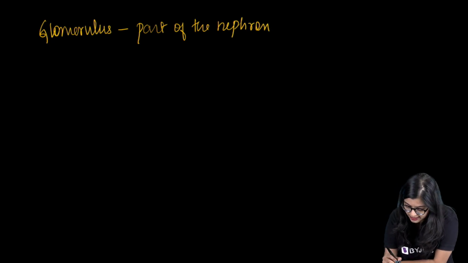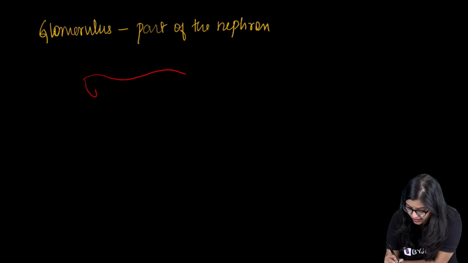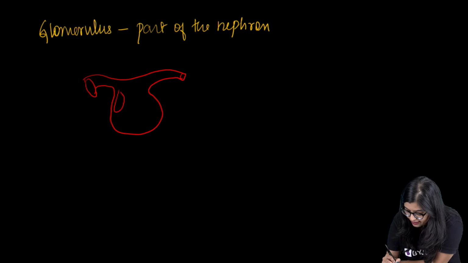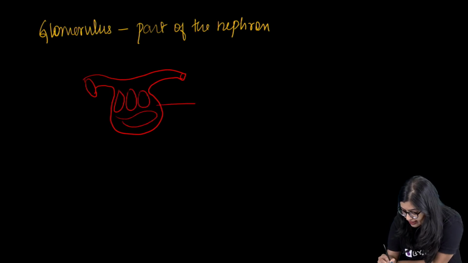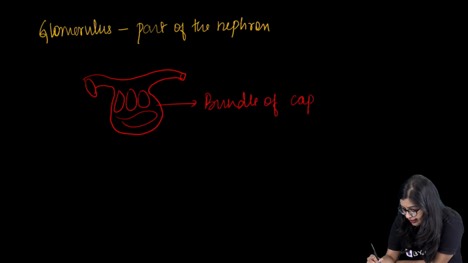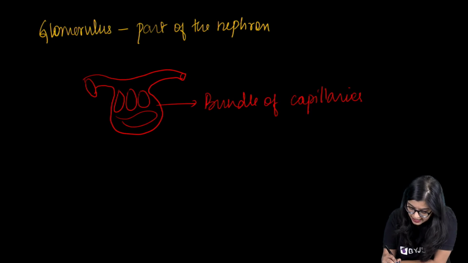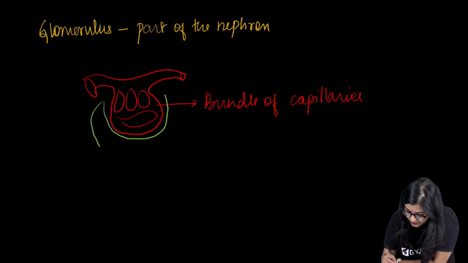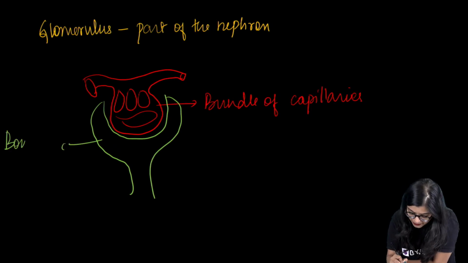So the glomerulus that is there would appear to be something like this. Yes, I always call it a tuft of capillaries, right? Or a bundle of capillaries. So we see that it is nothing but a bundle of capillaries. Yes. And this glomerulus will sit on the Bowman's capsule. Alright. So this right here is the Bowman's capsule.